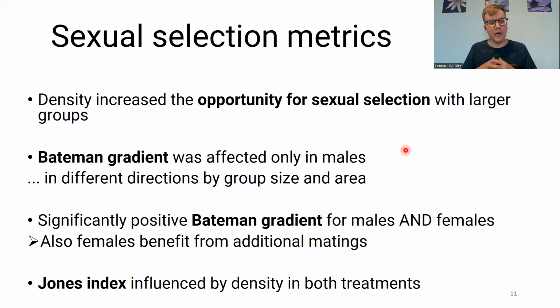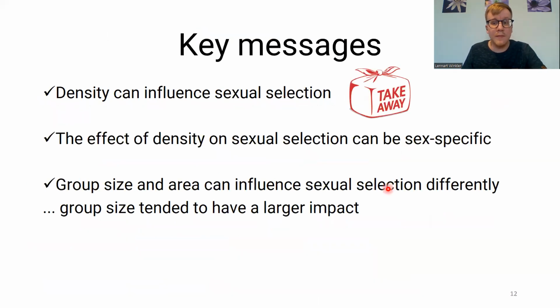To summarize that, we find that density increased the opportunity for sexual selection with larger groups. We find that the Bateman gradient was affected only in males, but in different directions by group size and area. We find a significantly positive Bateman gradient for males and females. So also females benefit from additional matings in this system in Tribolium castaneum. And finally, we find that the Jones index was influenced by the density in both treatments, but for males and females differently. So the key messages of my talk are, first, that density can influence sexual selection.